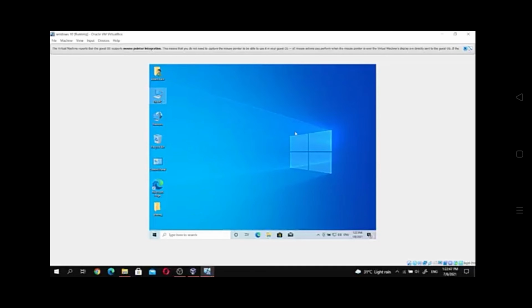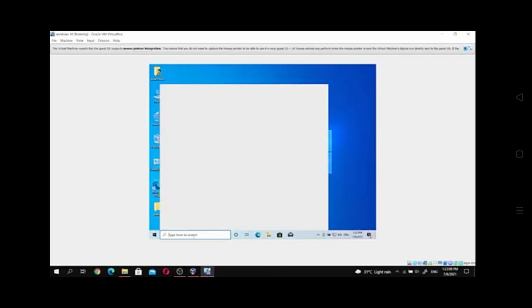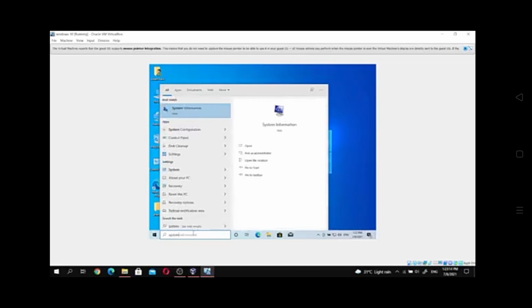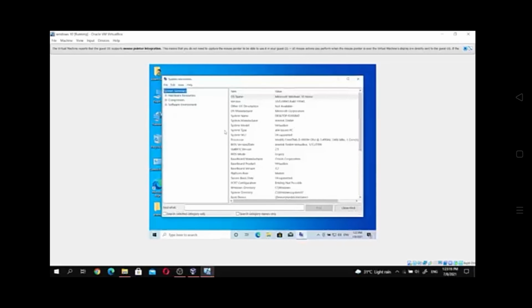So for the next step, I forgot. We go to the search box, then we search for system. We click on the icon.